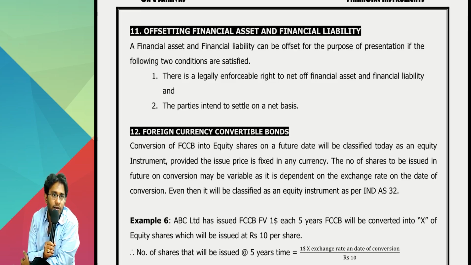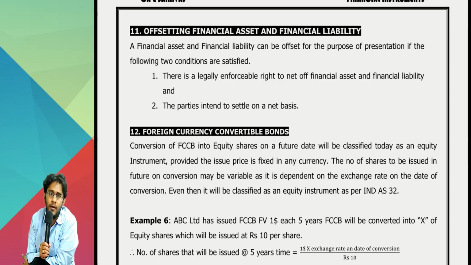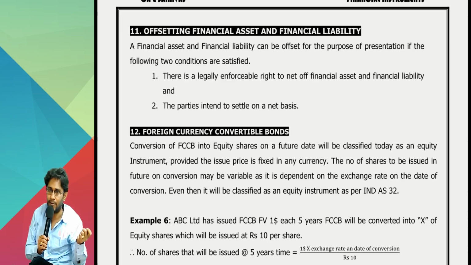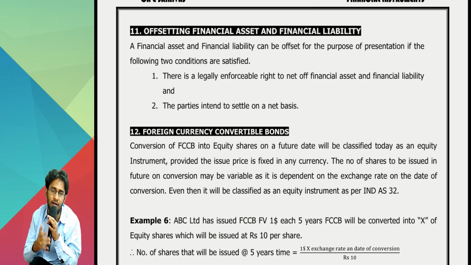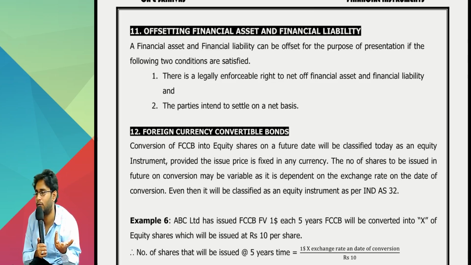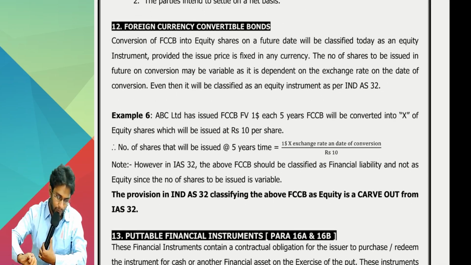For example, I took a loan from ICICI Bank, I owe them 100 crores. I also purchased investment in equity shares of ICICI, 10 crores. Investment is in ICICI Bank, loan is also from ICICI Bank. Tell me, sir, can I present them on net basis? Is it legally permissible? No, don't do that. Just because parties are same, automatically you should not assume a right of offsetting. That is wrong. Fine. Puttable financial instruments, last we will see.